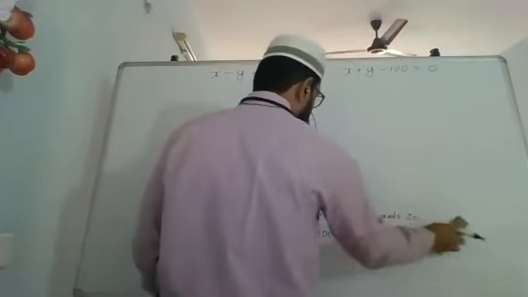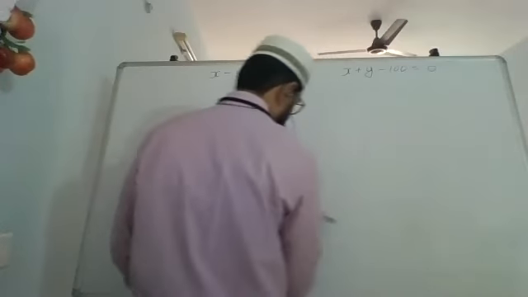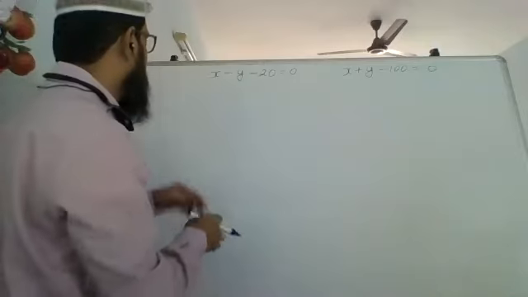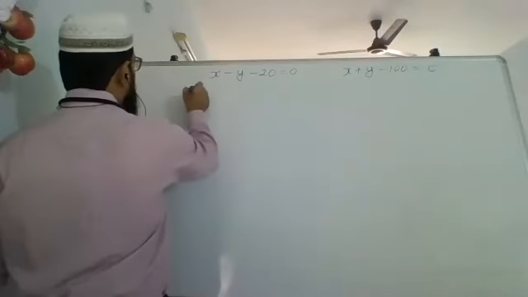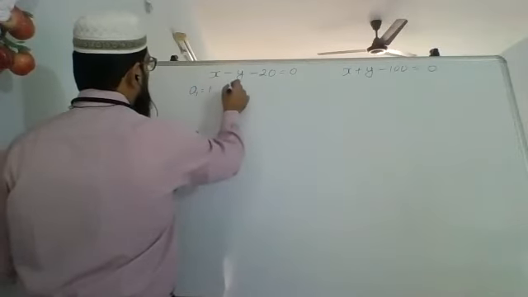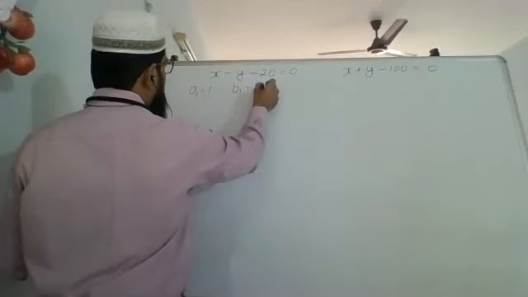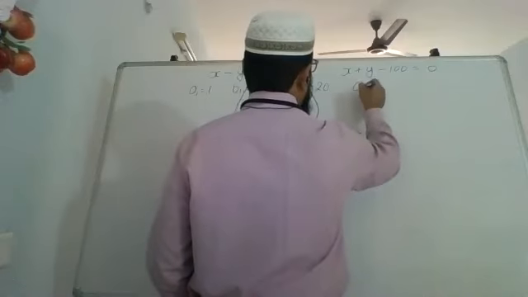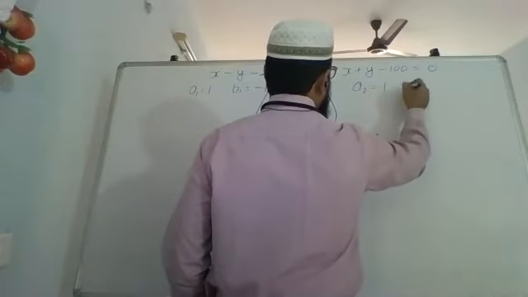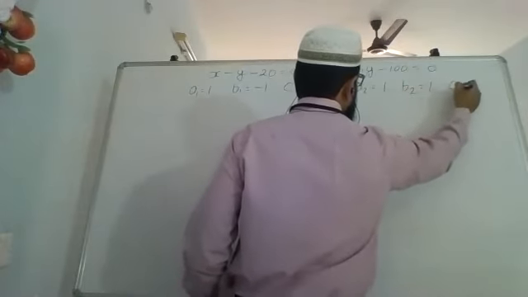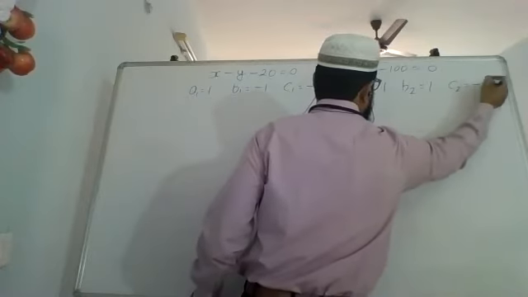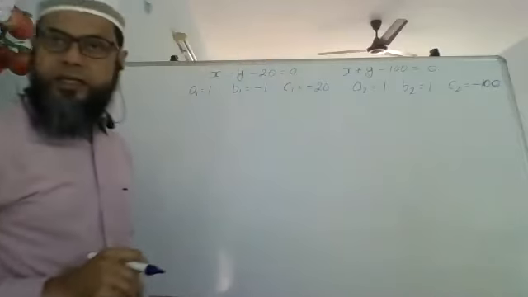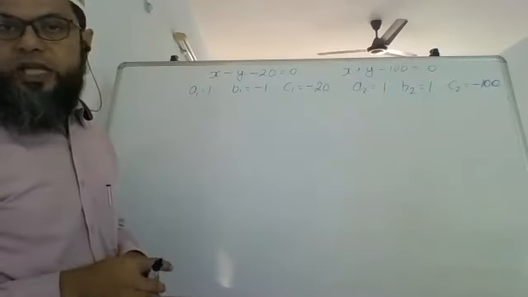Now what does the cross multiplication method say, like I had shown you yesterday? Okay, and pay attention, you were not there, so we'll do it again. First of all, we write down the coefficients. This becomes a1 equals 1, b1 equals minus 1, c1 equals minus 20, a2 equals 1, b2 equals 1, c2 equals minus 100. Okay, so these are the coefficients and constants that we have got.